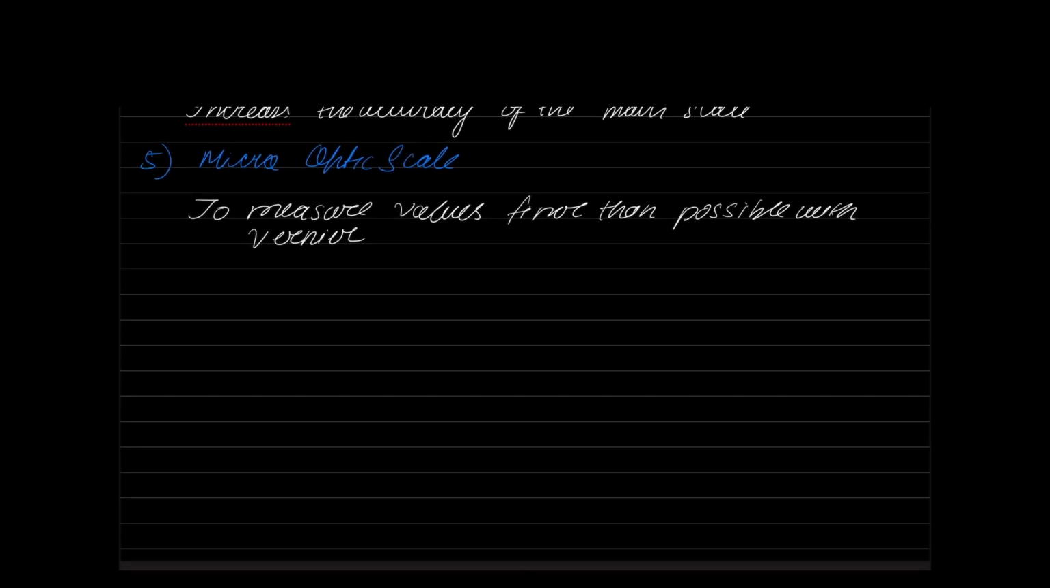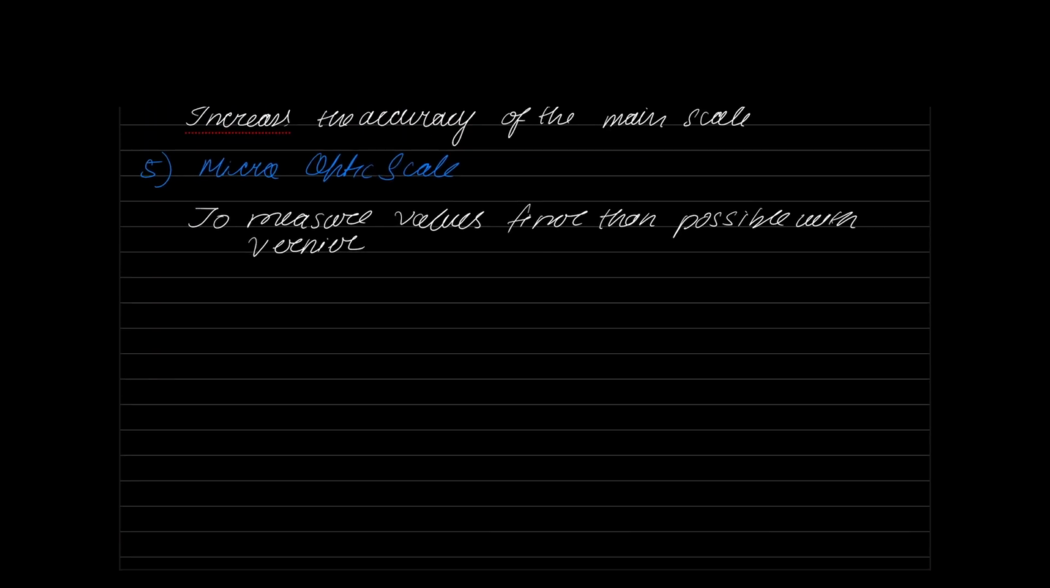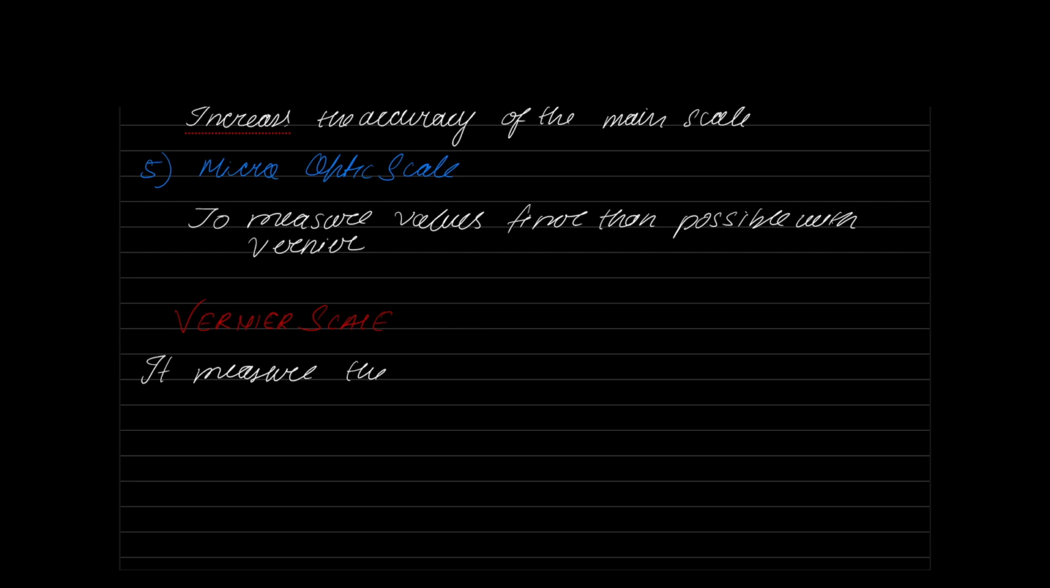As I told you, what does a vernier do? The vernier will increase the accuracy of the main scale. But the question is, how does it increase the accuracy of the main scale? This is the answer: the vernier increases the accuracy of the main scale by measuring the fractional part of the smallest division marked on the main scale. Right. Let me try and explain that here.